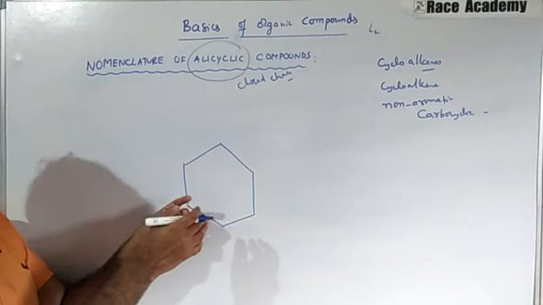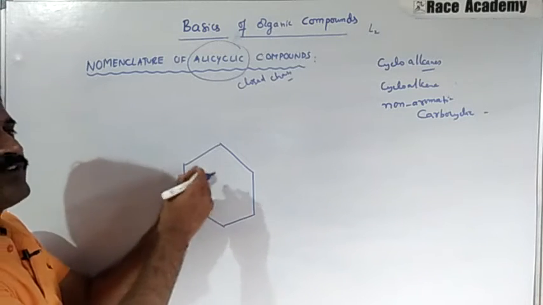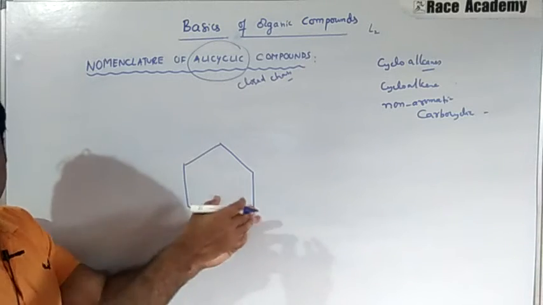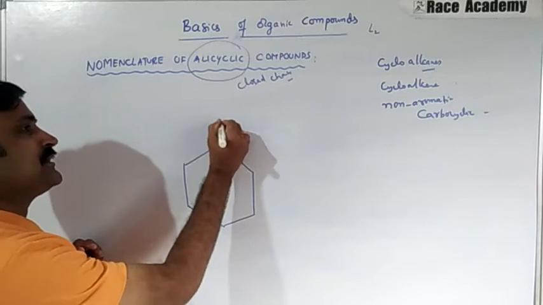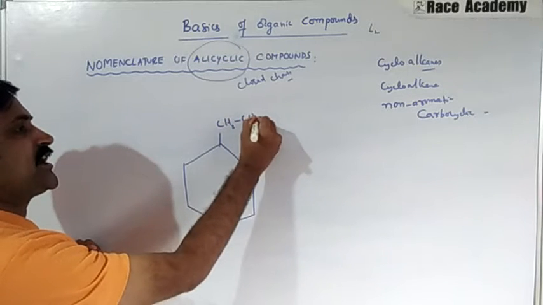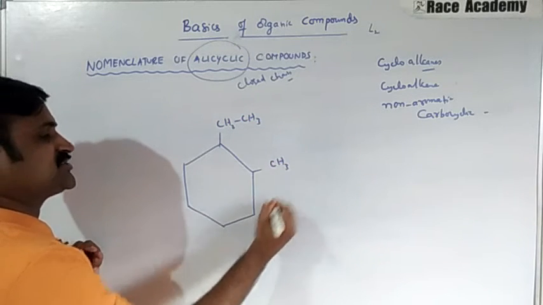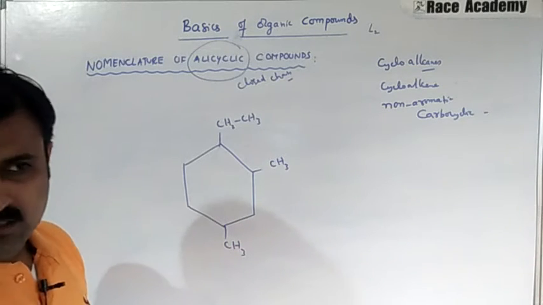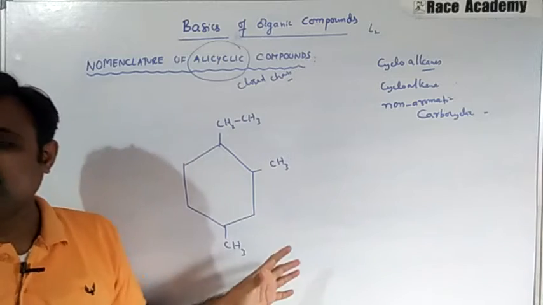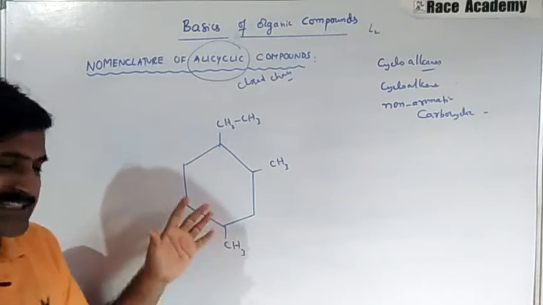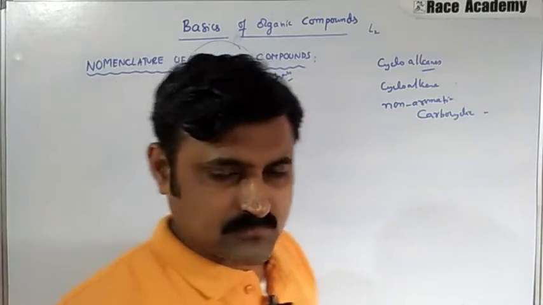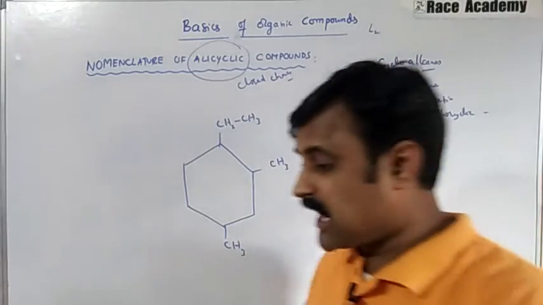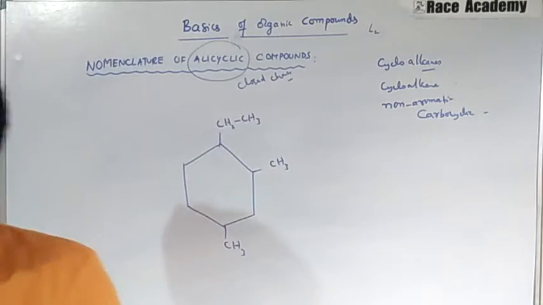The numbering should start from the substituent which comes first in the alphabetical order, and according to that we have to give the naming for this compound. Here given is CH2 CH3, here CH3, and here CH3. So we have 3 substituents present in this example.